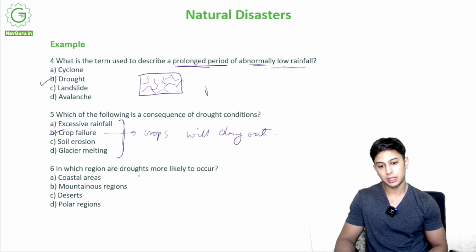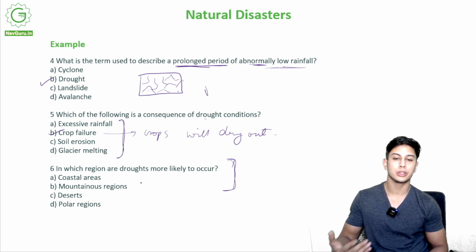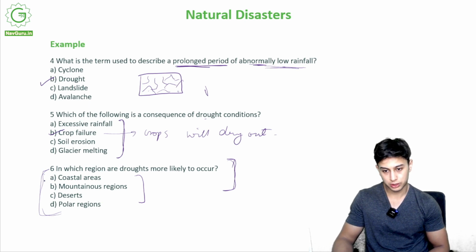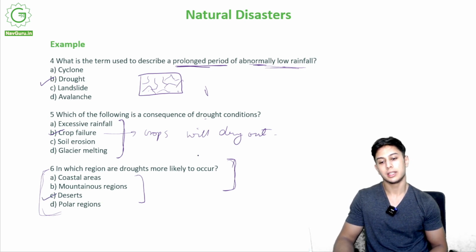In which region are droughts more likely to occur? Use your understanding. Where would droughts occur? They occur due to abnormally low rainfall. Out of these, which has low rainfall? Is it coastal areas, mountainous regions, deserts, or polar regions? So yes, it is C, deserts.